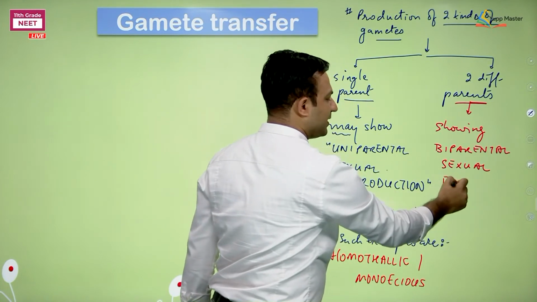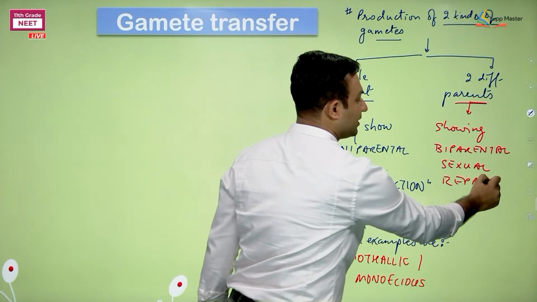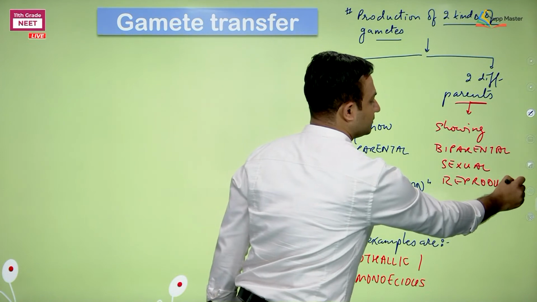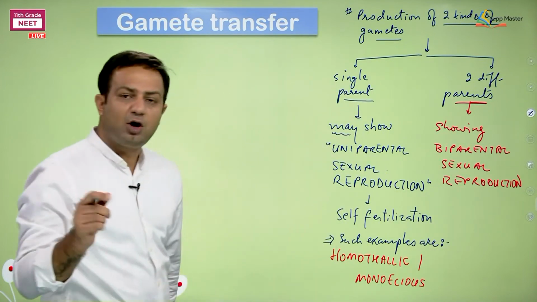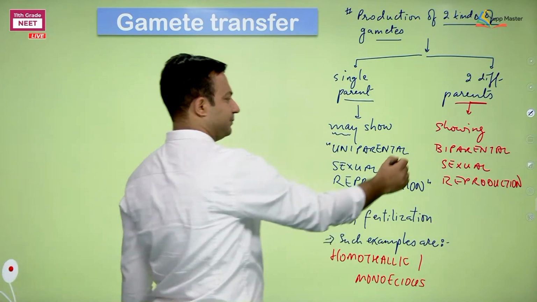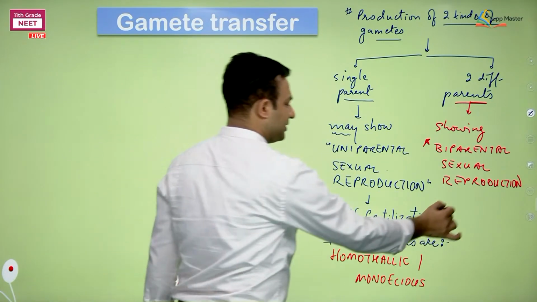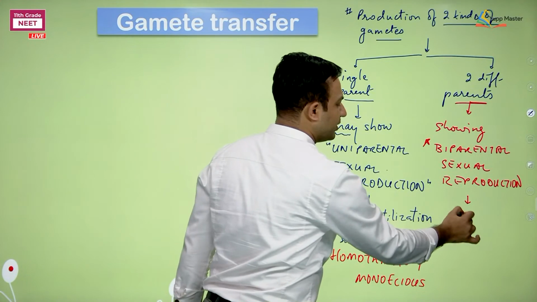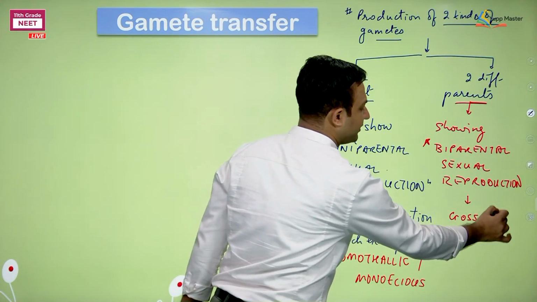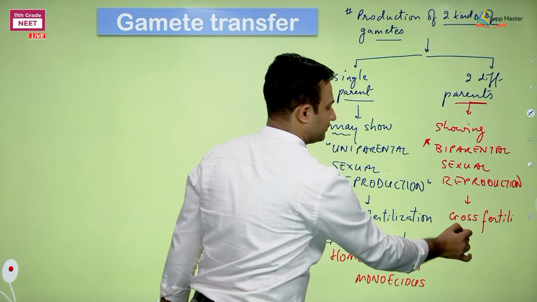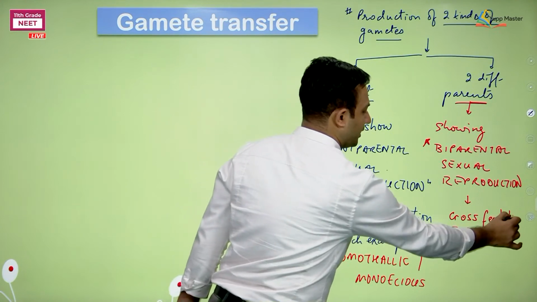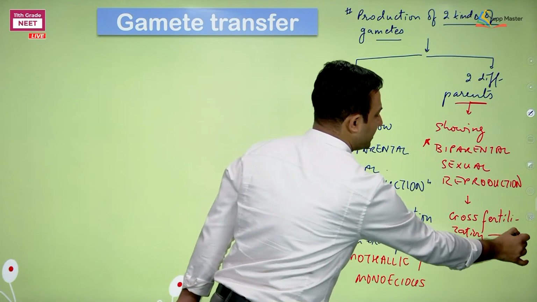This is biparental sexual reproduction, and remember, this is more common in occurrence. Remember this. We are saying this is going to show cross fertilization, and as I said, it is more common in occurrence.